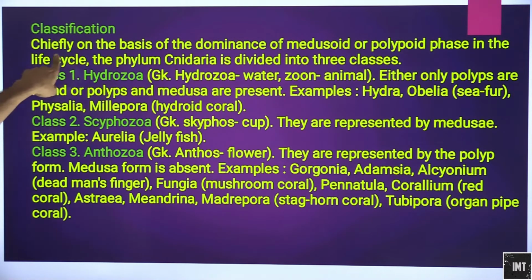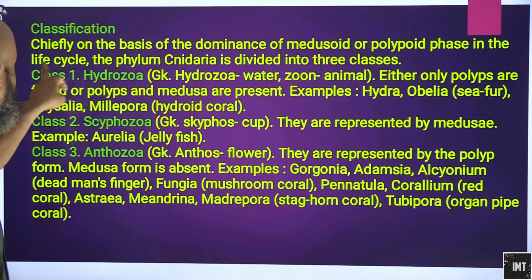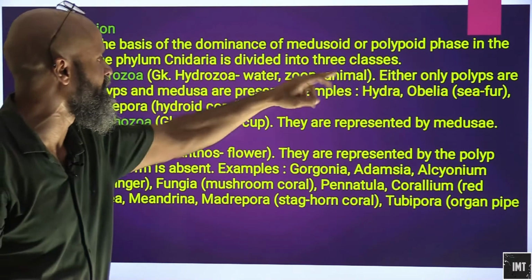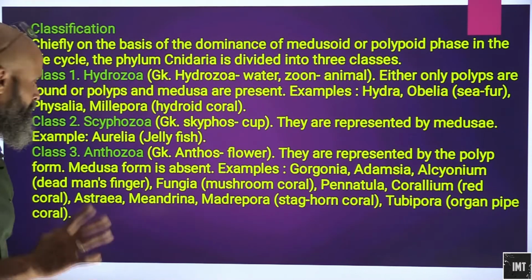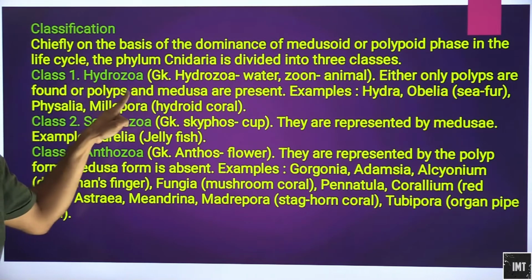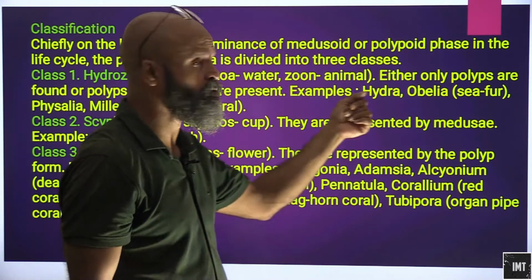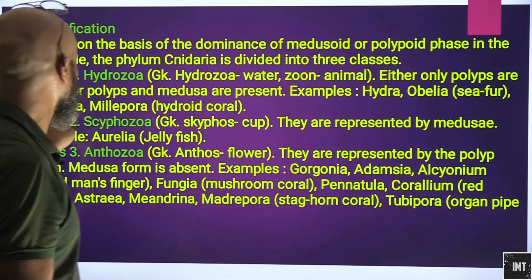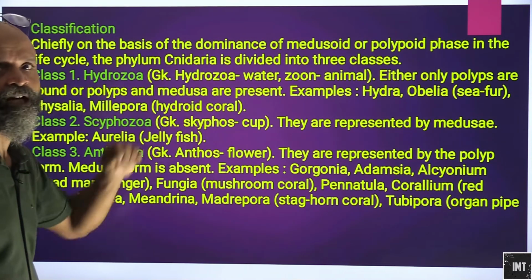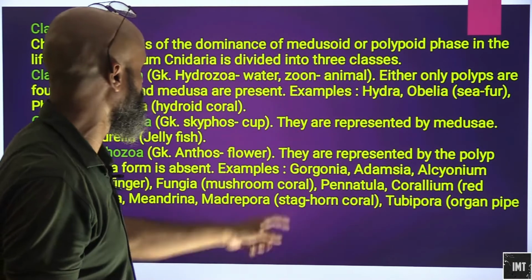Classification chiefly on the basis of dominance of medusoid or polypoid phase in life cycle. The phylum Cnidaria is divided into three classes. So how are we dividing Cnidaria? We are dividing Cnidaria into three classes. The first class is Hydrozoa. Hydro of course means water, zoon means animal. Either only polyps are found, or polyps and medusa are present. So here it will only be polyps, or polyps and medusa both are present.